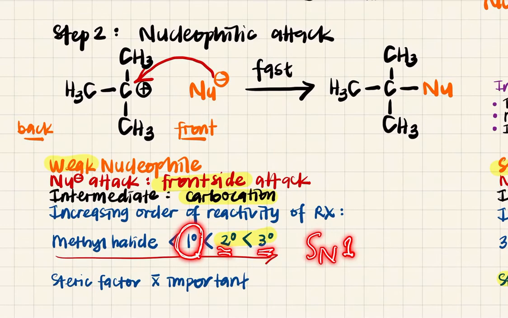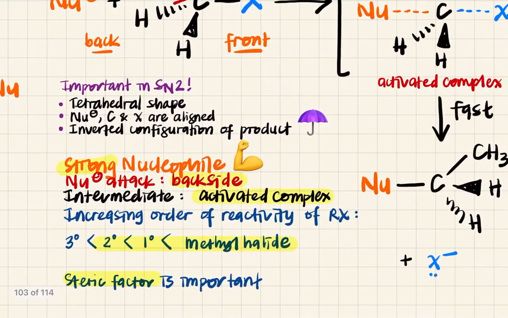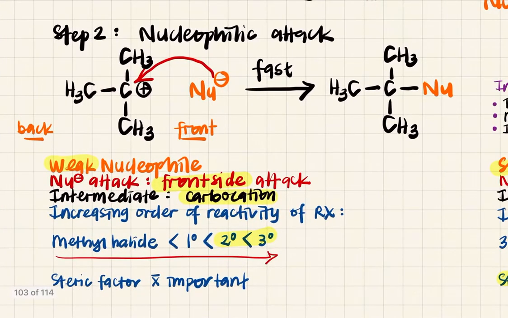Kalau dia boleh rearrange jadi a more stable carbocation macam 2 ekor ni, then dia boleh lah undergo Sn1. Kalau tak, jangan mimpi lah. So in Sn1 mechanism, steric factor is not important. Maksudnya in Sn1 mechanism, kita akan tengok the stability of your carbocation.